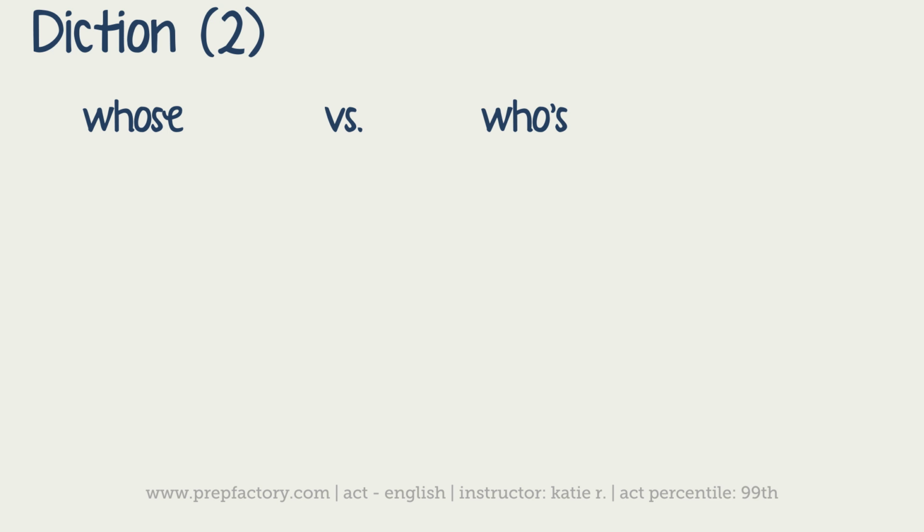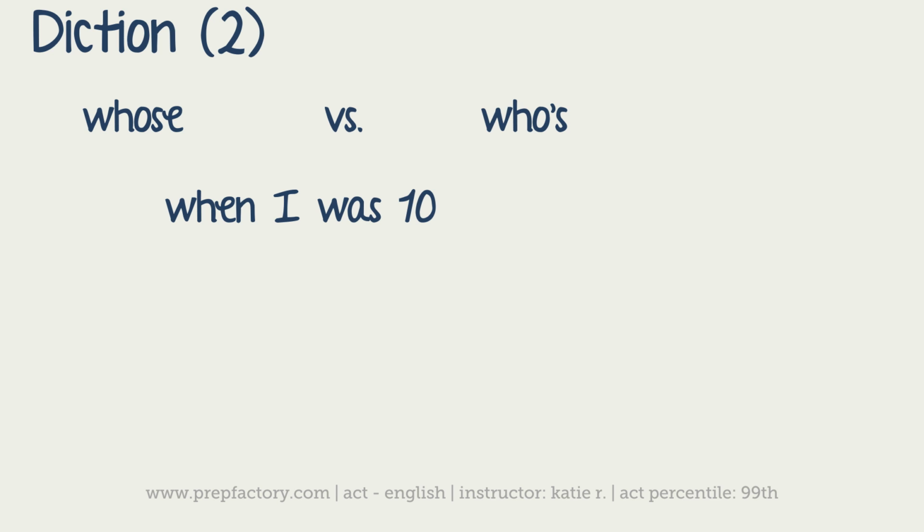The first, whose, is a possessive pronoun, like "Whose necklace is this?" And who's is going to be who is, or who has as well. That also counts.